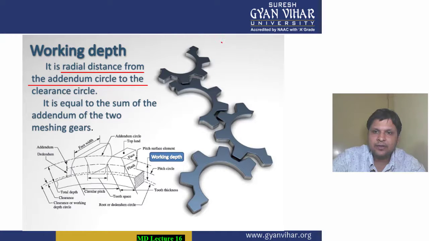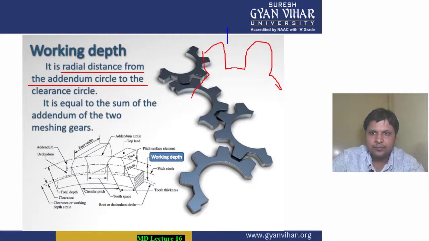Basically, as I have told you, the teeth of one gear do not enter fully into the recess of the other. For example, in blue I am drawing the teeth of the other gear.